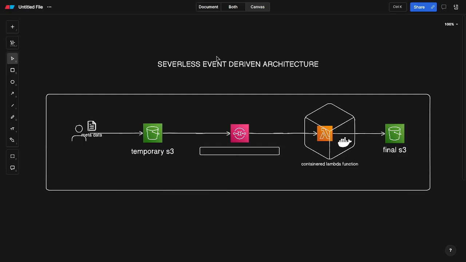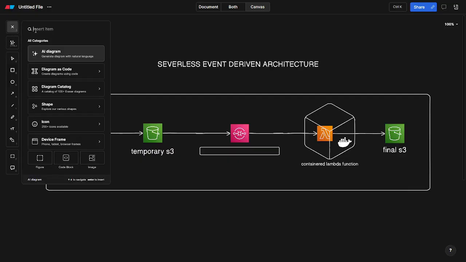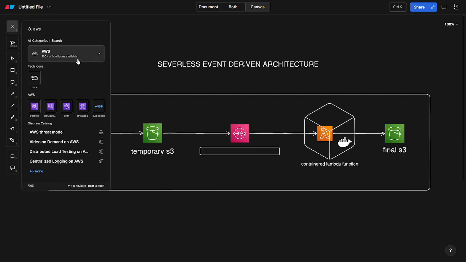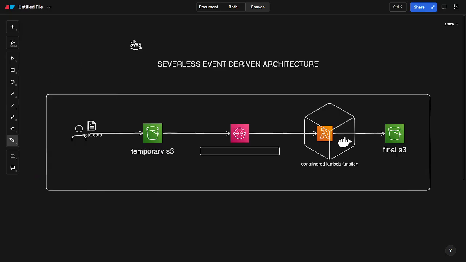Hello guys, today we're going to discuss serverless event driven architecture. Basically, what does serverless mean? Serverless means our application is going to be completely maintained by the cloud providers. Say, suppose AWS is going to completely maintain our servers. Whenever there is a requirement, our server is going to be turned on, or else it's going to be turned off. That is what is meant by serverless.